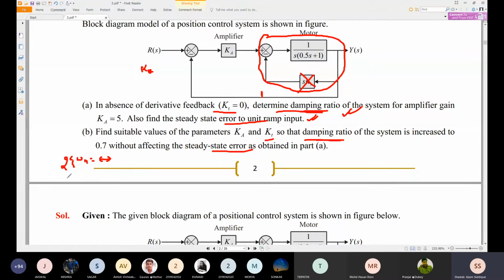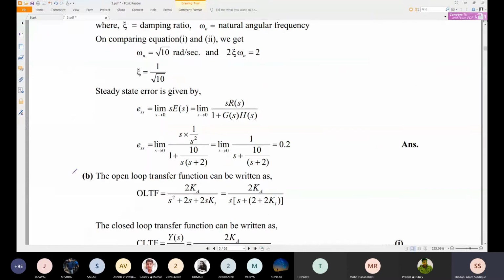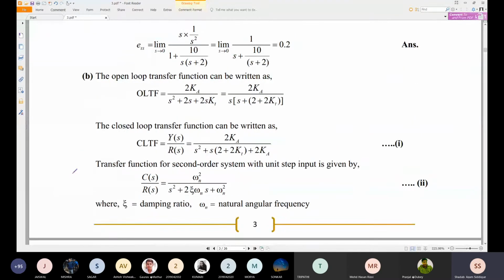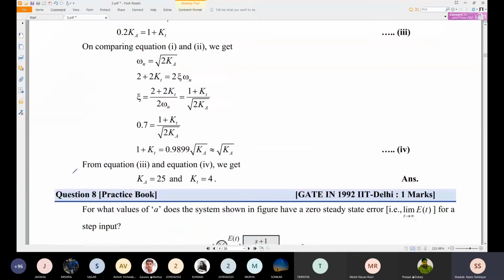So this is the problem which you can go through. This is a good problem. Please go through this and try to solve. You can find the answer solution also here, each and everything whatever I have told you.